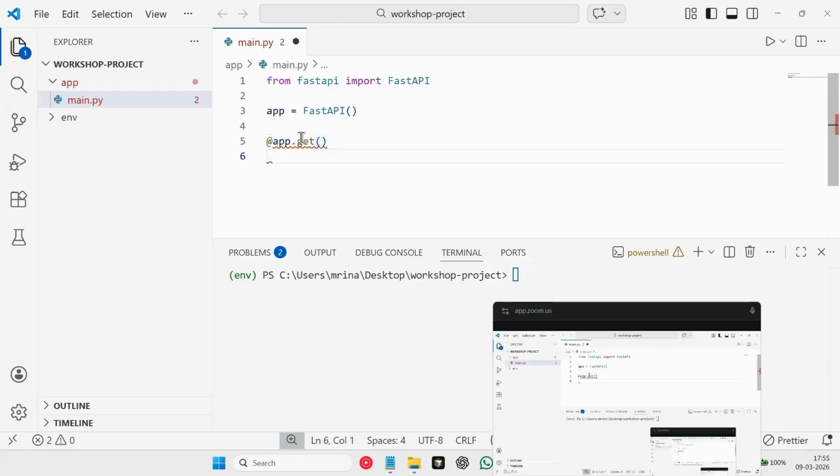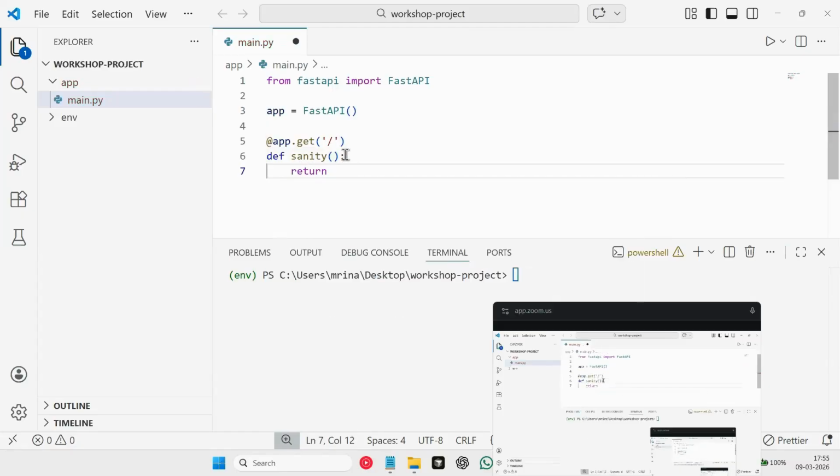So I'll say app.get, and here I will define a function which can be, let's say, sanity. In app.get, we are defining our path. Let's simply give a slash here. Inside this function, I'm saying return. Again, I'll explain what every line is doing. First, let's just write our code. I'll say return message, API is running.